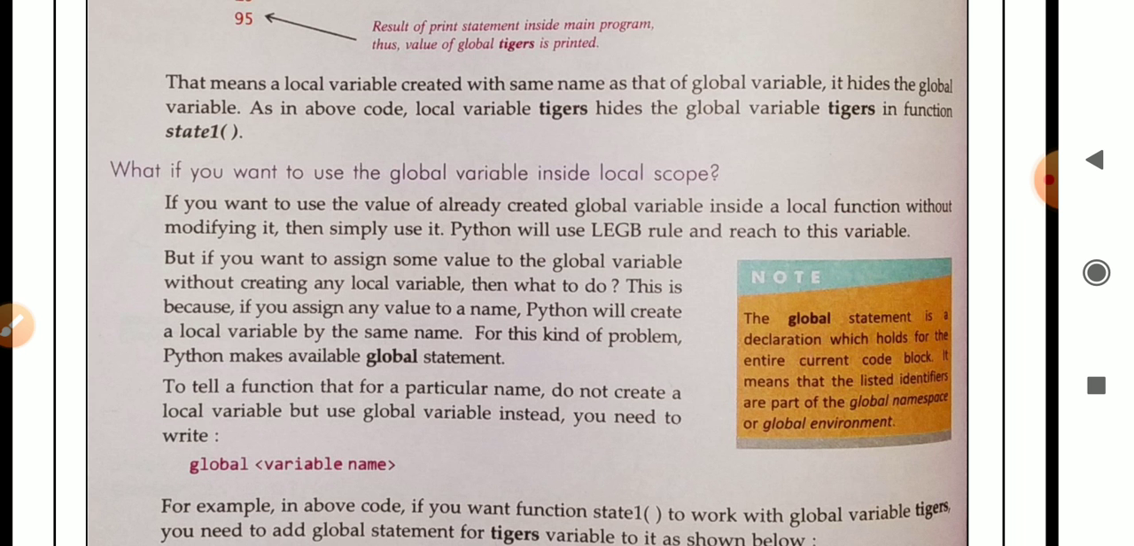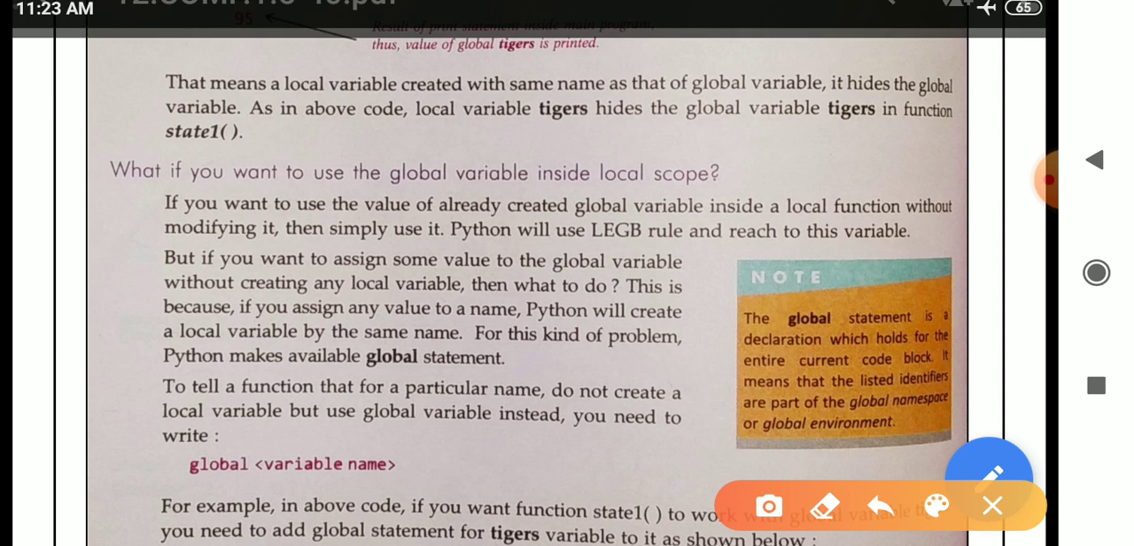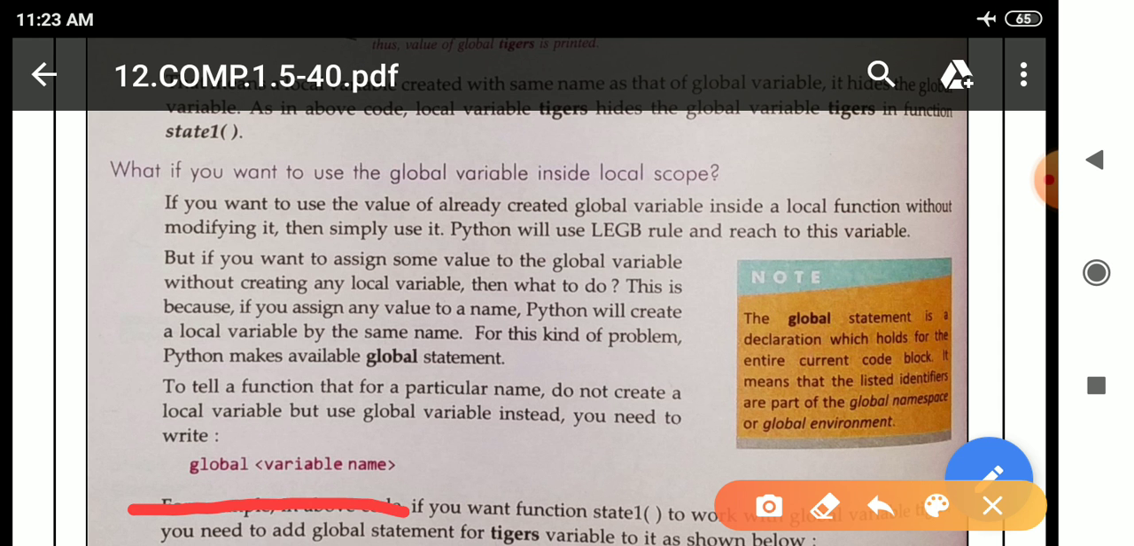For this kind of problem, Python makes available the global statement to tell a function that for a particular name do not create a local variable but use the global variable instead. You need to write what? Global variable name. In this, the global variable is created and we want to use that global variable without creating a local variable. For this, what we will do, we will use the global statement.